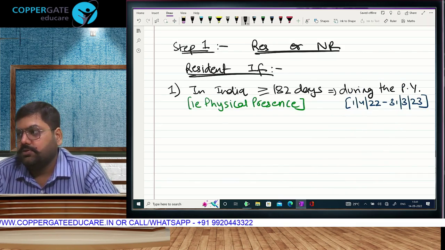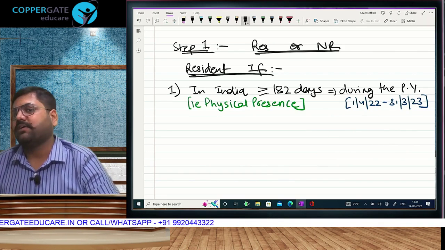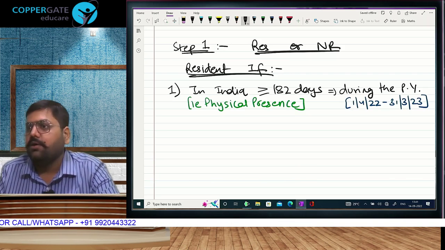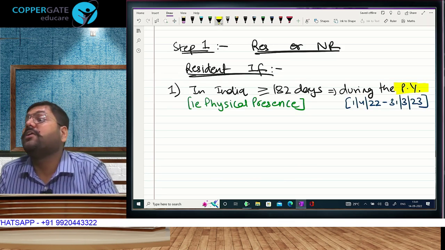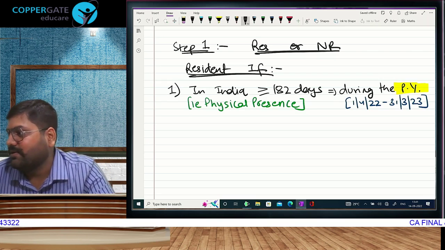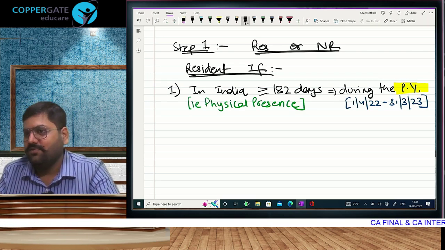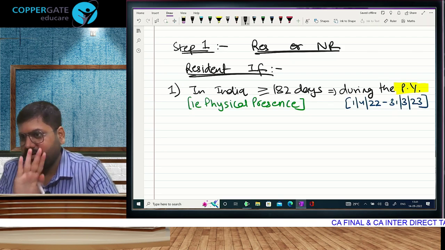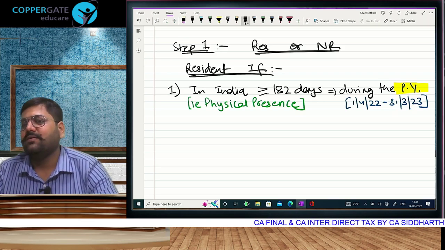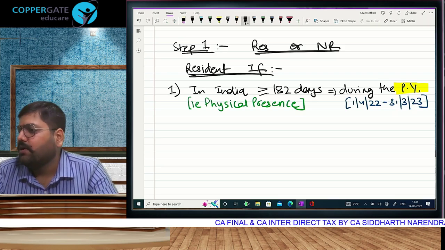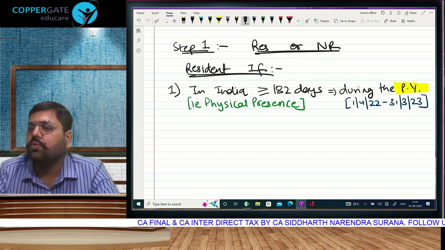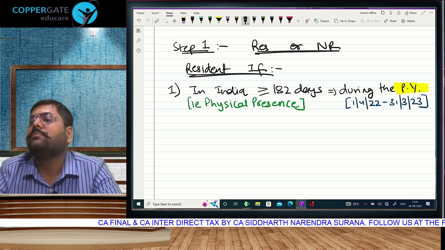Yes. So in that year which is applicable for your exam, you will check 182 days. You can't check for the year before that or after that. You have to check for the previous year. You don't check in the assessment year when you are calculating. In the assessment year, you just have to calculate. Assessee should fulfill the conditions in the previous year, whatever be the case, resident or non-resident. Assessment year is only to calculate and finish the case. Conditions have to be fulfilled in the previous year. If you were in India for a period of 182 days or more during the previous year, friends, congratulations, you have become a resident.